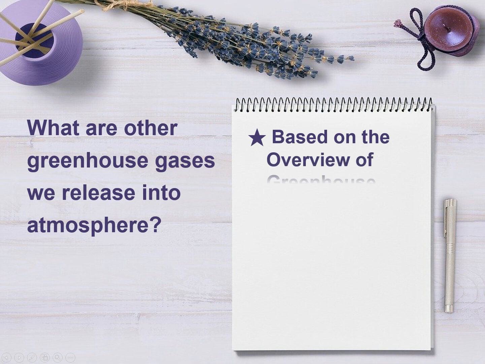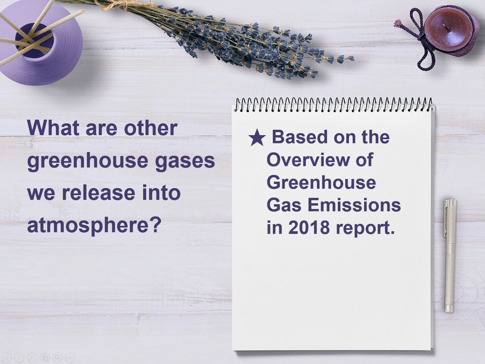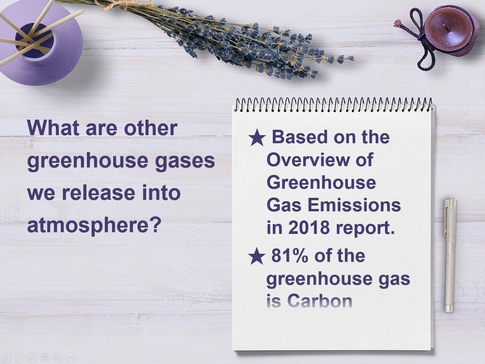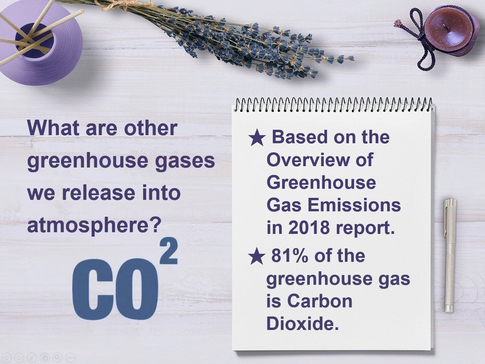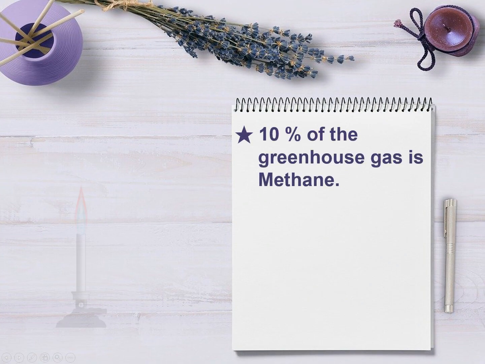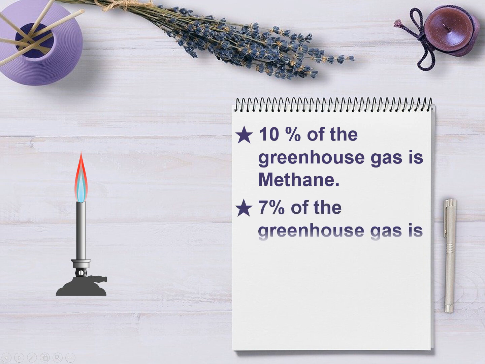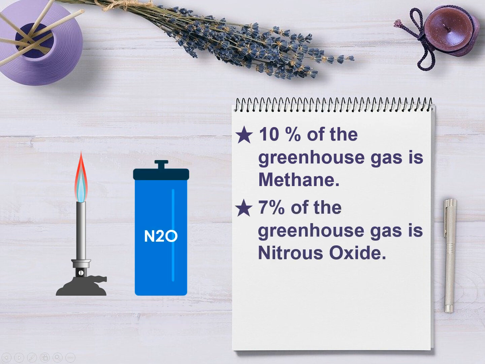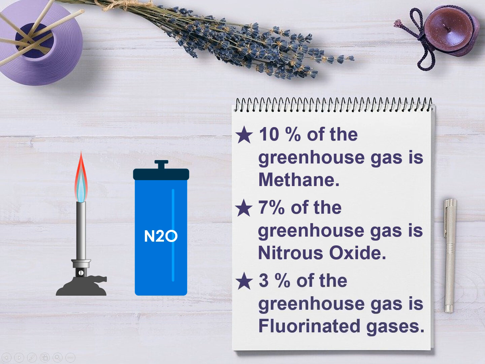Based on the overview of greenhouse gas emissions in 2018 report, 81% of the greenhouse gas is carbon dioxide. 10% of the greenhouse gas is methane. 7% of the greenhouse gas is nitrous oxide. 3% of the greenhouse gas is fluorinated gases.